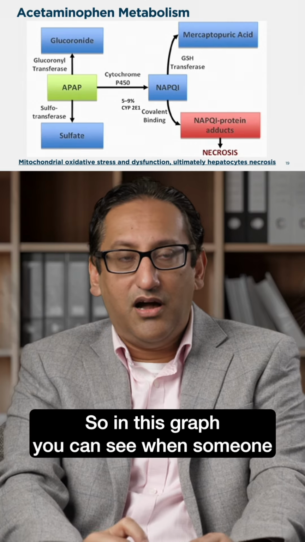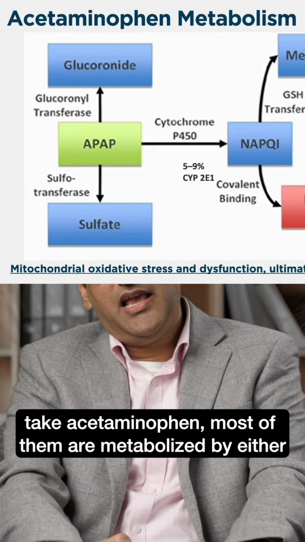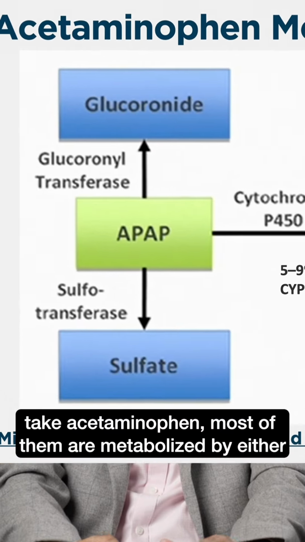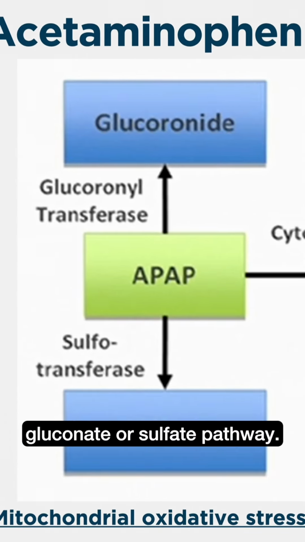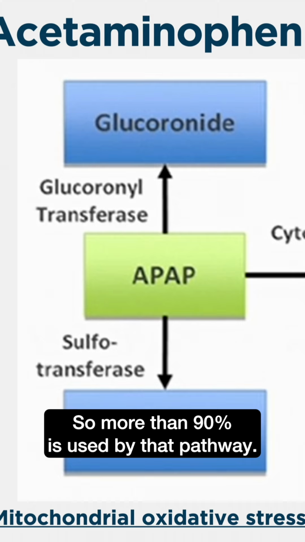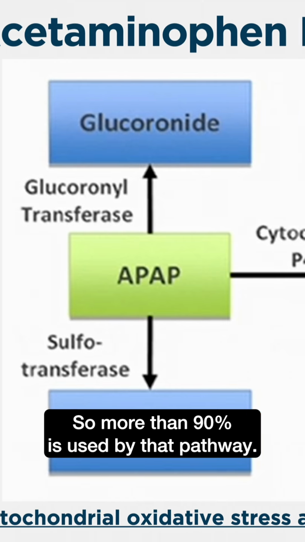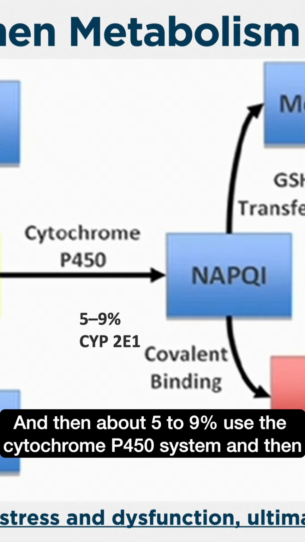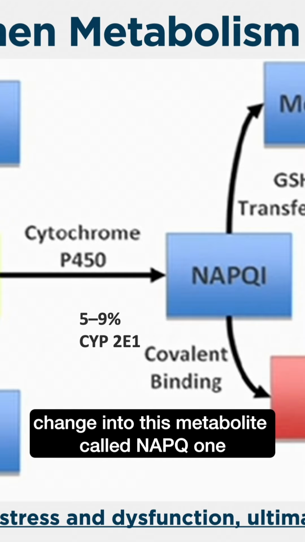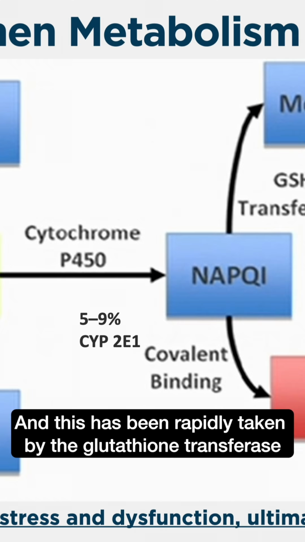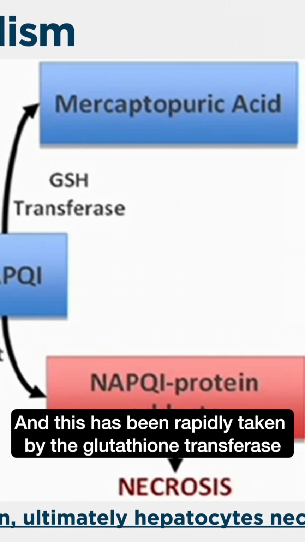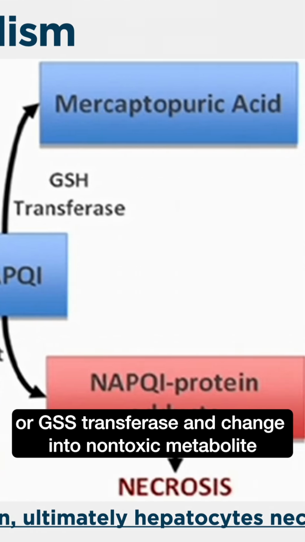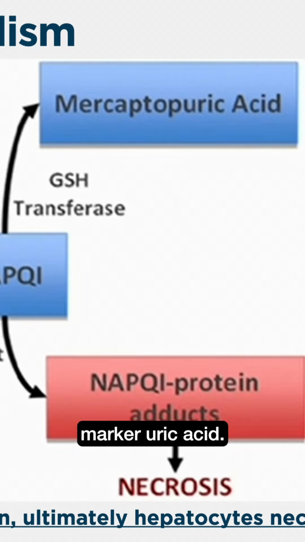In this graph, you can see that when someone takes acetaminophen, most of it is metabolized by either the glucuronate or sulfate pathway. So more than 90% is handled by those pathways. About 5 to 9% uses the cytochrome P450 system and is changed into a metabolite called NAPQI. This is rapidly taken up by glutathione S-transferase and changed into the non-toxic metabolite mercapturic acid.